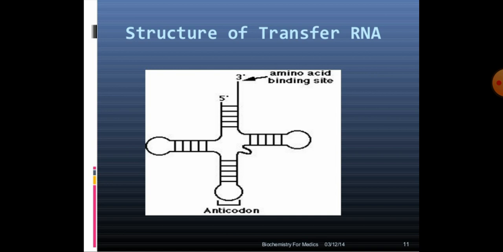First is the amino acid binding site arm. Here is the 3' end where the amino acid binds, and opposite to it there is an anticodon arm where 3 bases of nucleotides, called the anticodon, are present. These anticodons recognize the codon of the mRNA molecule during protein synthesis.